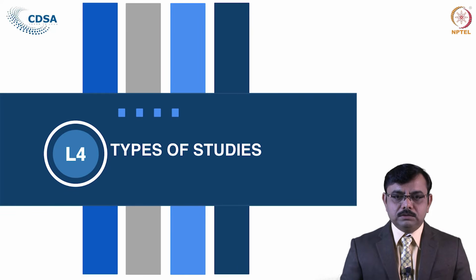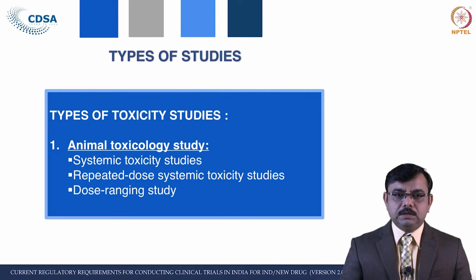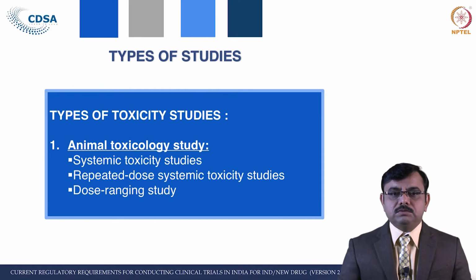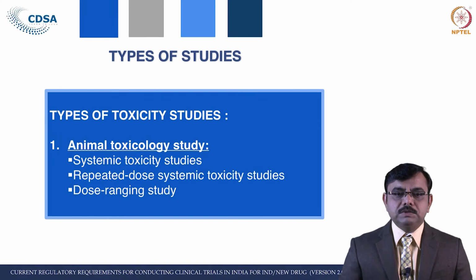Let us move toward our actual concept, what is a preclinical study and what are the types of studies required to conduct and to submit the data for. So, as I have mentioned, there are two types of studies, animal toxicology studies and animal pharmacological studies.